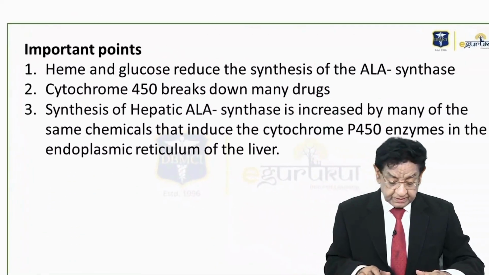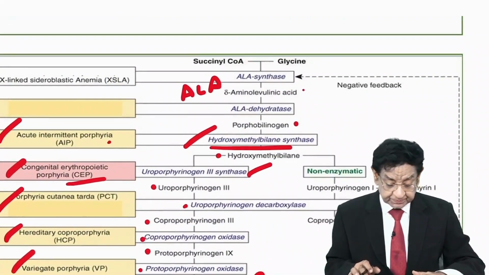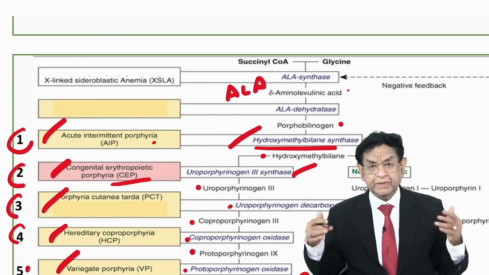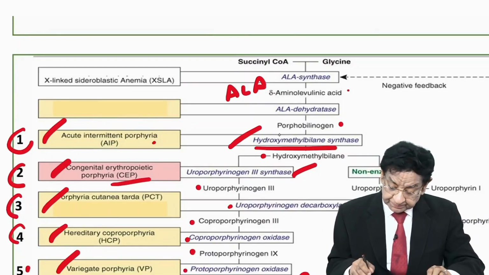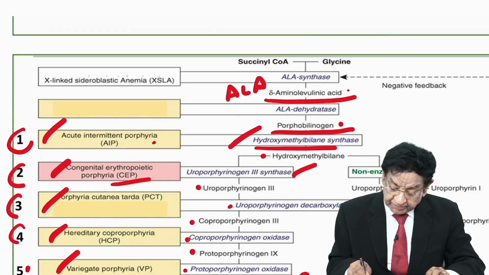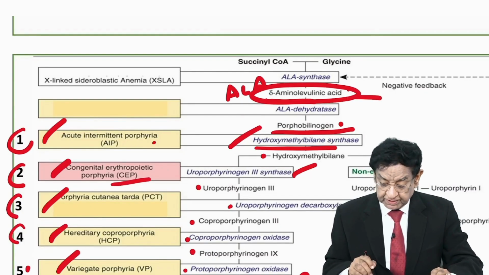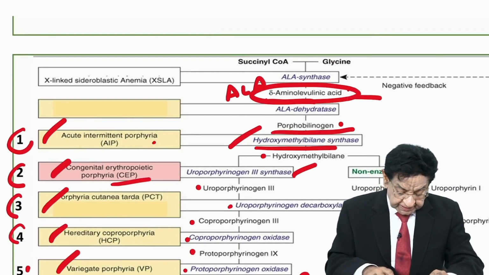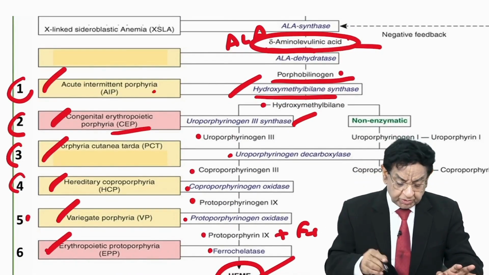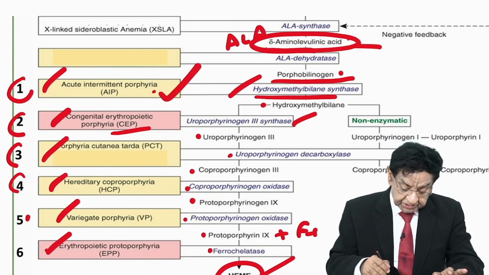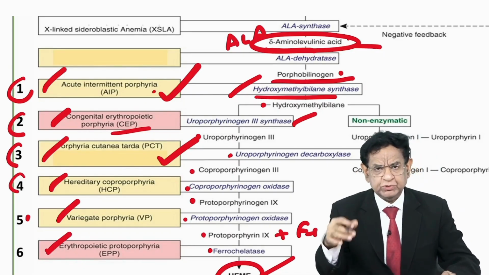Now, ultimately, going back to basics: precursor molecules are toxic. This porphobilinogen or delta aminolevulinic acid is a highly toxic molecule. Out of these 6, in the exam they are going to ask you only 1 and 3. These 2 will be there in all exams throughout the world.